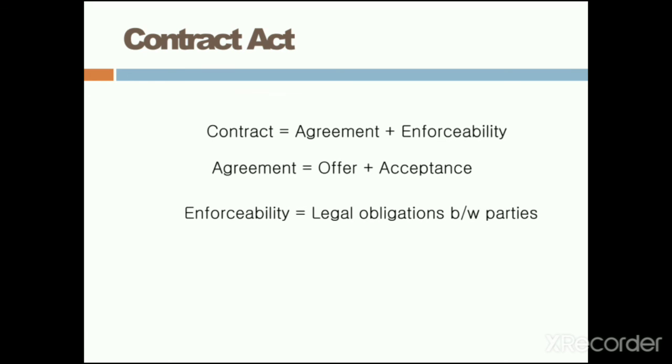Then to form an agreement, you require two things. First is offer, second is acceptance. Offer means somebody should be ready to sell the goods. We call that person the offerer. Somebody should be ready to offer something. A should be ready to sell his car, so that way we can call it an offer. Similarly, there should be acceptance, and some other party should be ready to accept the goods. When you combine both offer plus acceptance, it becomes an agreement.